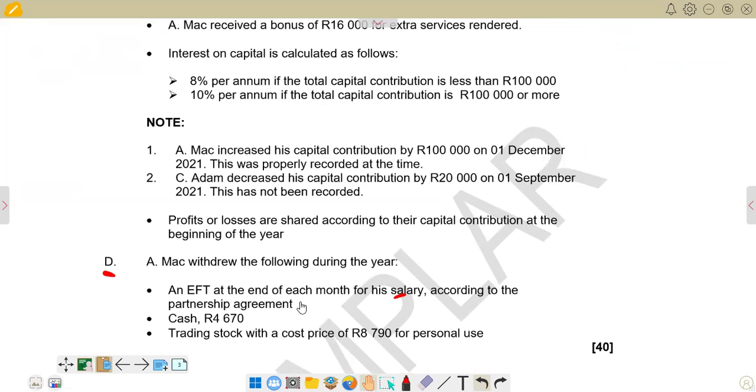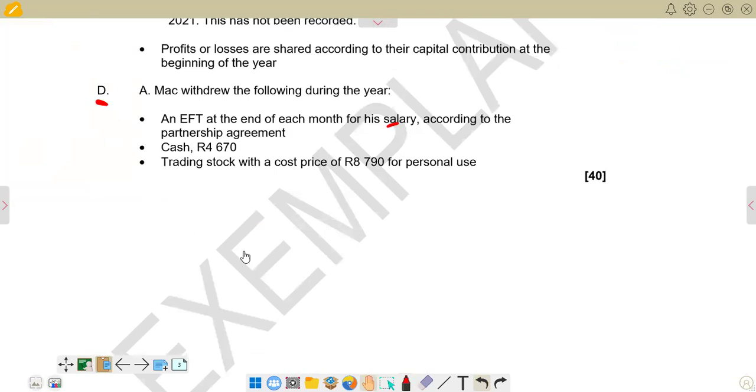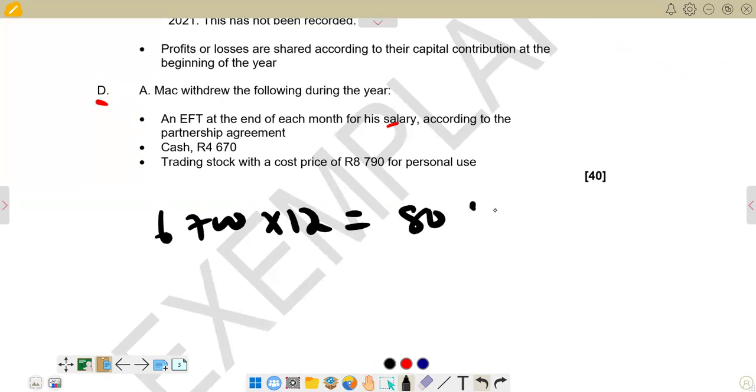So 6,700 times 4. Obviously, the answer that we are going to get there is 80,400.